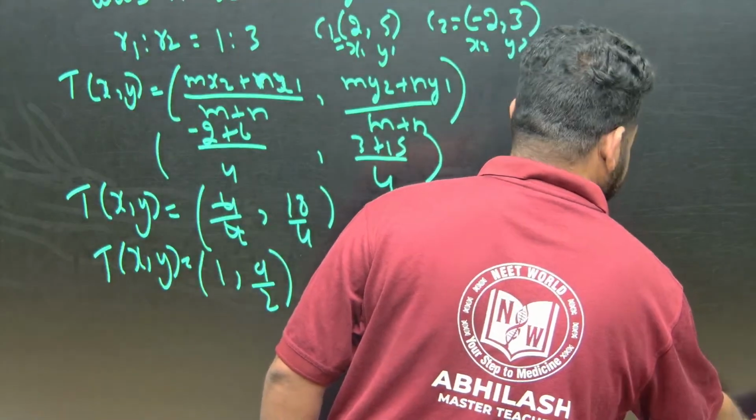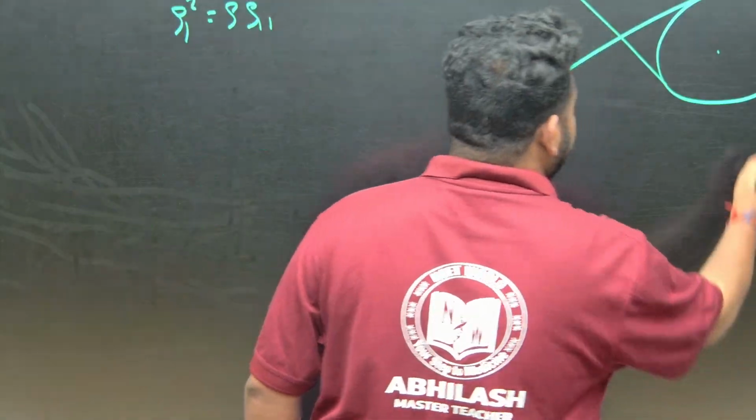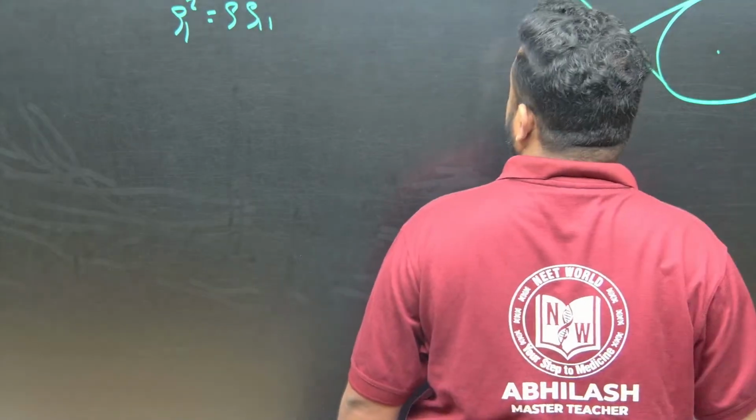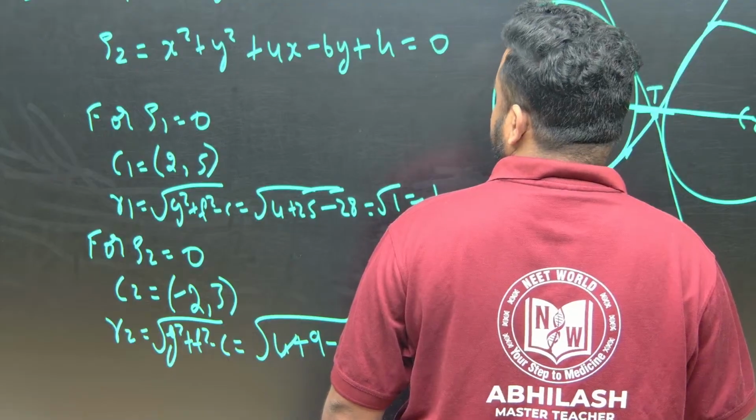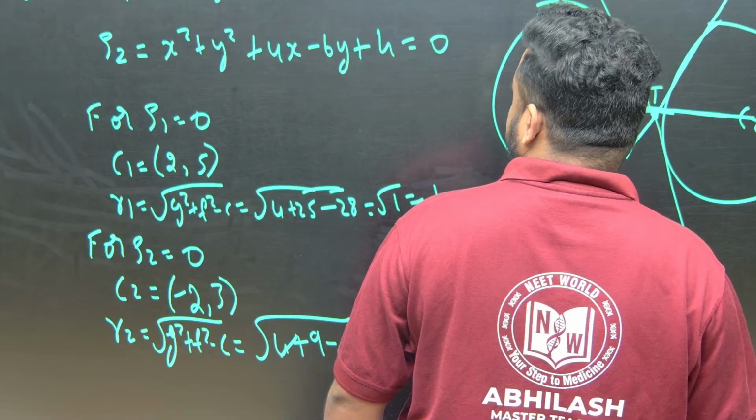Let us take S2 as S only. So the equation of S2 that we have, friends, is x square plus y square plus 4x minus 6y plus 4.